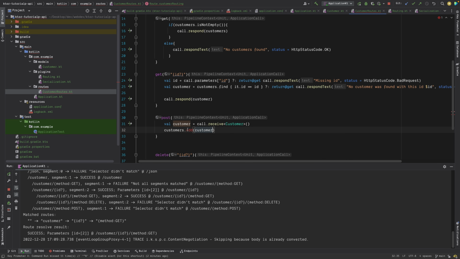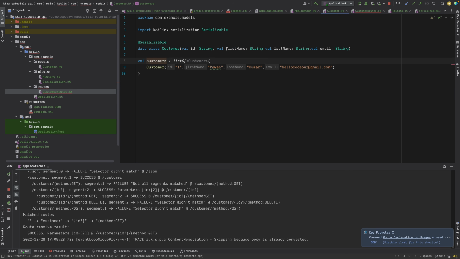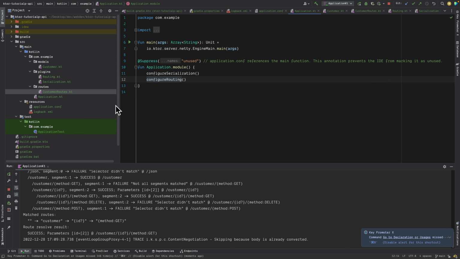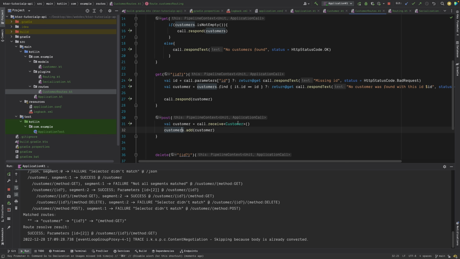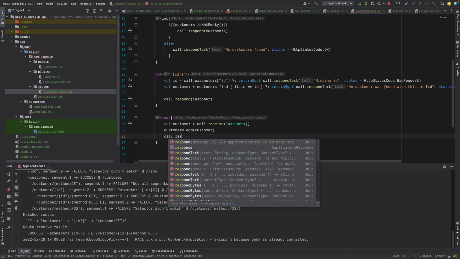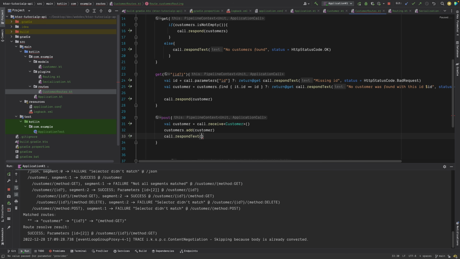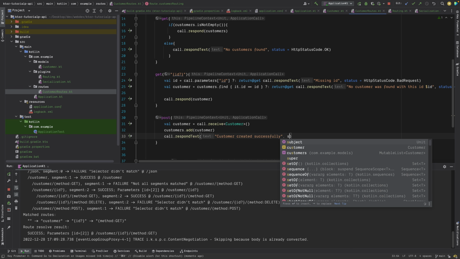Where has this customer gone? Oh, it's val. Okay, we can just say mutableListOf. Now it should work. Let's go back to customer routing. Yeah, now it works. And then once we are done, then we can just say call.respondText, and we can say "Customer created successfully." And for this we use status code 201.